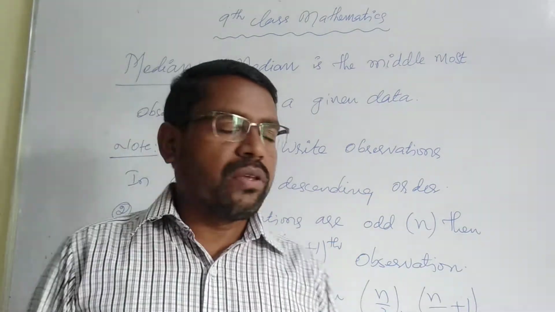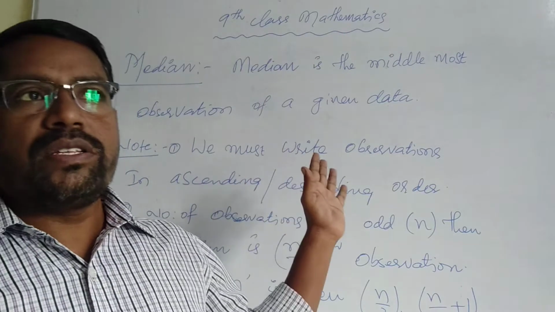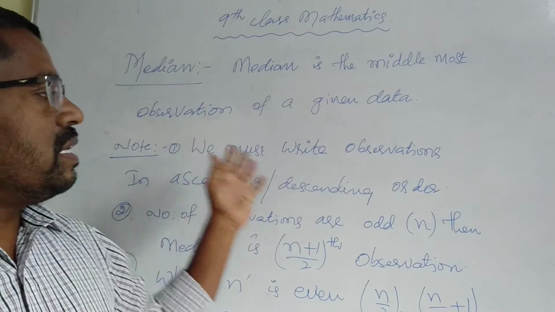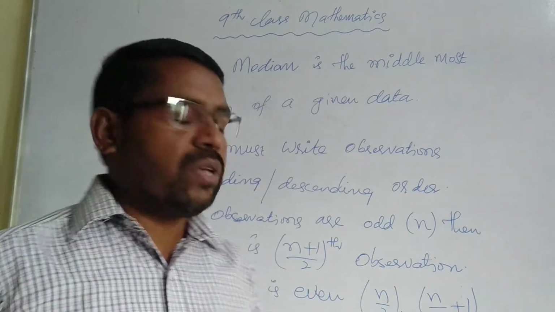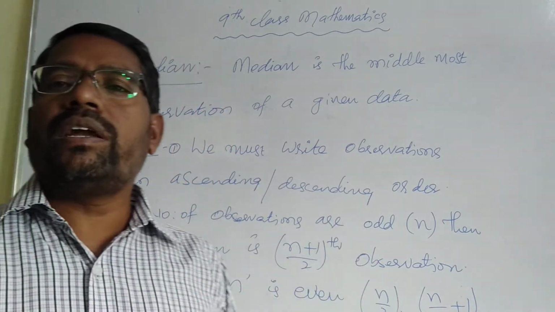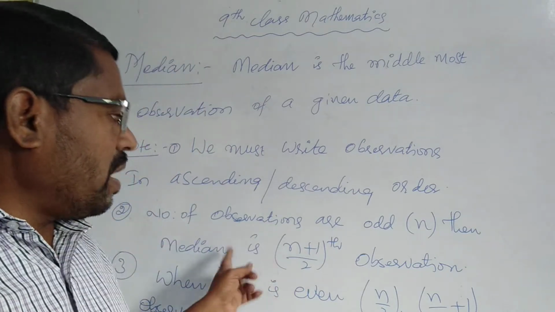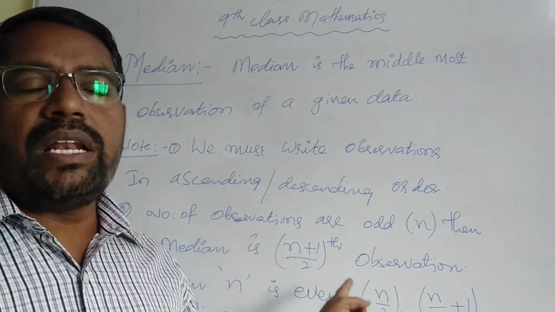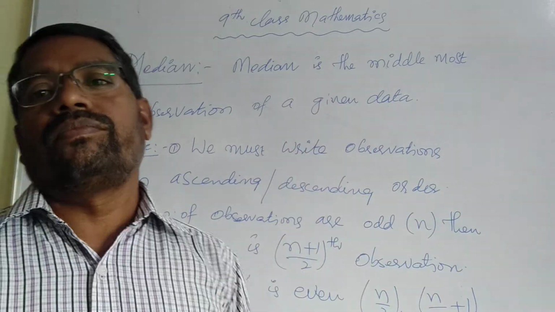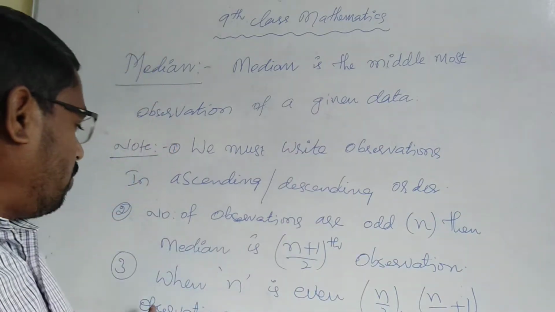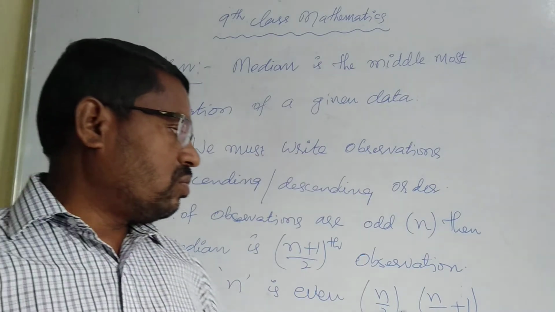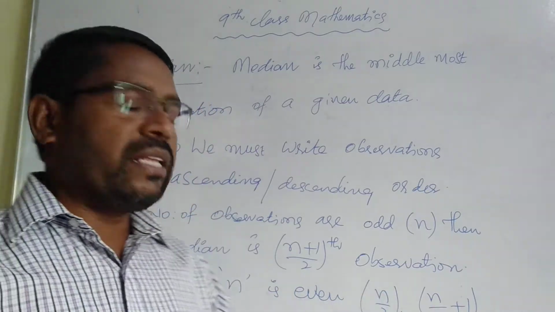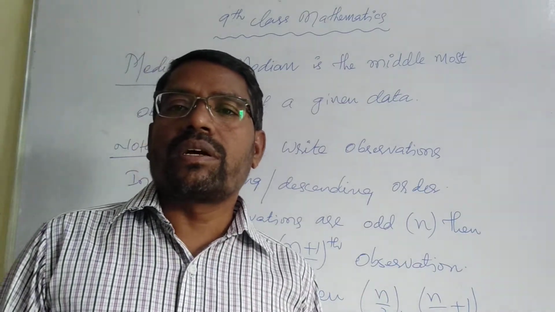So children, you must understand what the median means. It is the middlemost value when we write the data in ascending or descending order. Two things you should observe; these two questions may come in objective questions also. If the number of observations is n, the median is the (n plus 1) by 2 term. If n is even, we get 2 observations as the median. Like that we have to find the median.